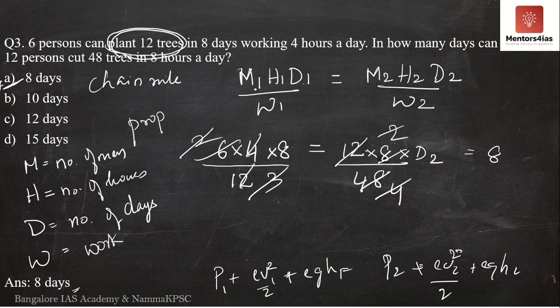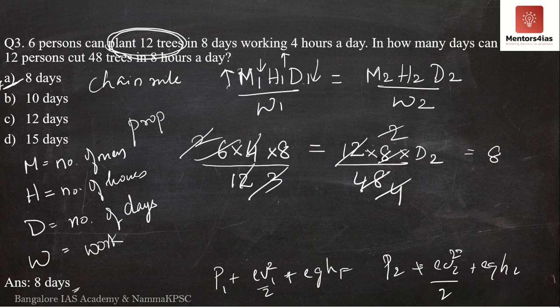are always clubbed together. What I mean is that, say for example, if the work is 12 trees, if the number of men increases, then the number of hours that they have to work decreases, or the number of days that they will have to work again decreases. Similarly, what if the number of hours that they work per day increases?